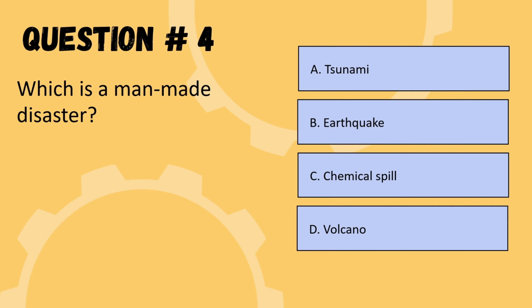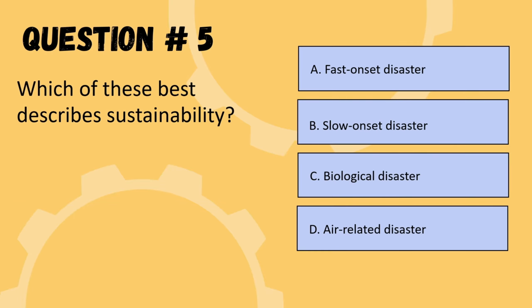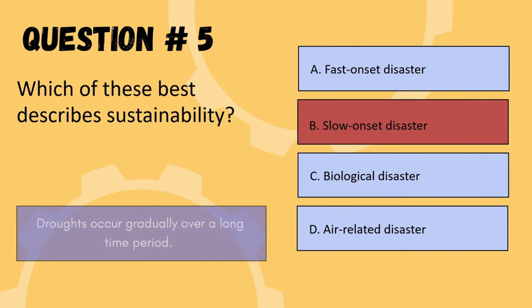Next question is which is a man-made disaster? Options are tsunami, earthquake, chemical spill, or volcano. So the correct option is option C, chemical spill. So we are moving to the next question. Which of these best describes sustainability? Options are fast onset disaster, slow onset disaster, biological disaster, or air related disaster. So the correct option is slow onset disaster. So we are moving to the next question.